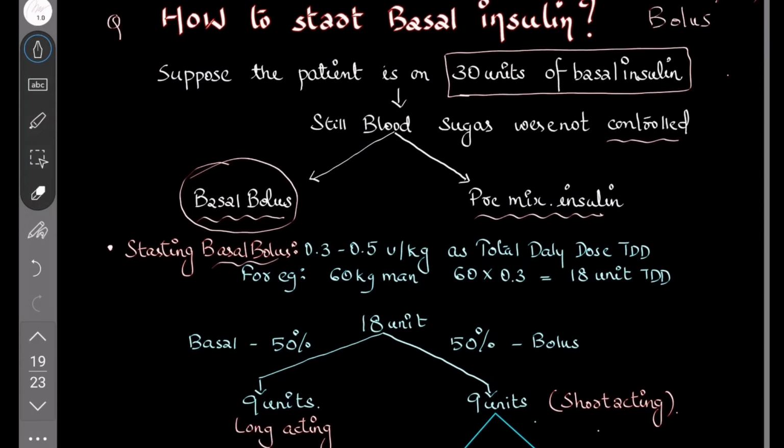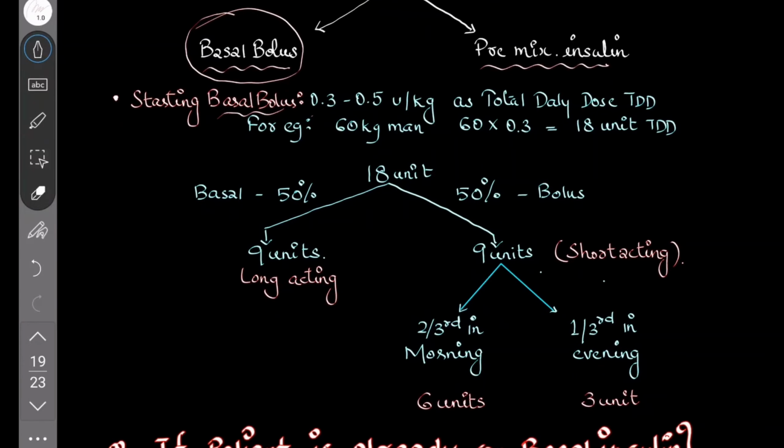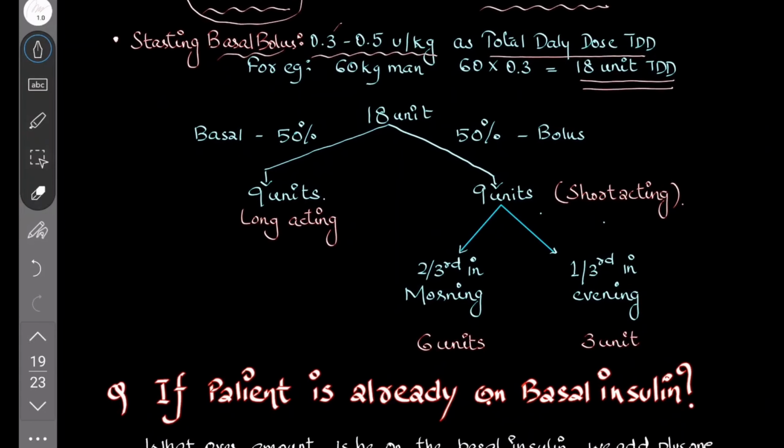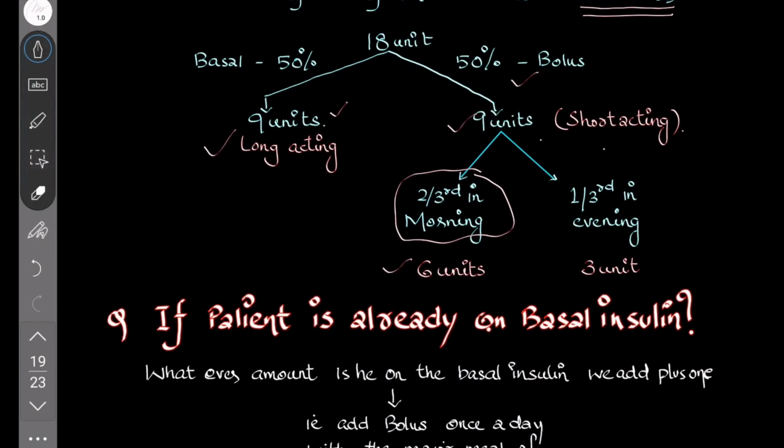Okay, so starting a basal bolus regime. We told that 0.3 to 0.5 units per kg is the total daily dose. For example, a 60 kg man, taking the lower unit, it is 60 into 0.3, that is 18 units total daily dose of insulin required. Okay, total insulin, including basal and including bolus. So in the 18 units total insulin, that is 0.3 to 0.5, taking the lower unit, 50% should be long acting, that is the basal form, and 50% should be bolus, that is the short acting. That is 9 units basal, 9 units bolus. Among 9 units, you take 2/3 in the morning and 1/3, that is 3 units, in the evening.